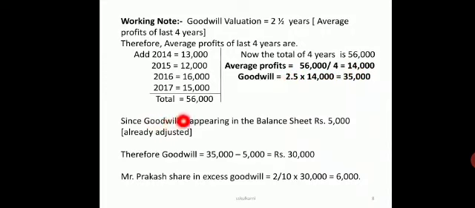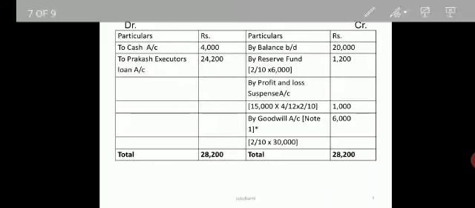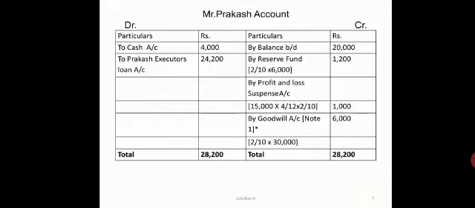Now in the balance sheet already 5,000 was adjusted, so this has to be deducted. So 35,000 minus 5,000 gives me 30,000. Whatever is the excess, only that amount has to be paid. So goodwill comes to 6,000. That is, Prakash's share of goodwill is only 6,000, that is 2/10 of 30,000. So you are having 6,000, which is the amount of goodwill.